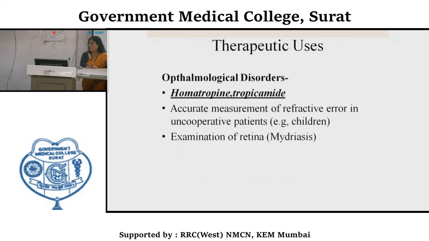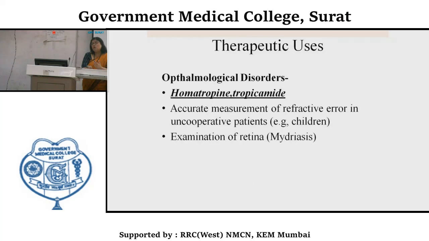Ophthalmologic uses, like refractory error testing. Whenever we check for myopia or hypermetropia, we need pupillary dilatation.